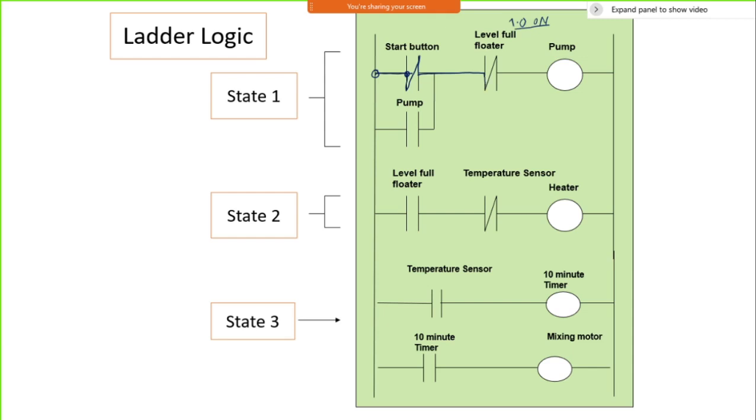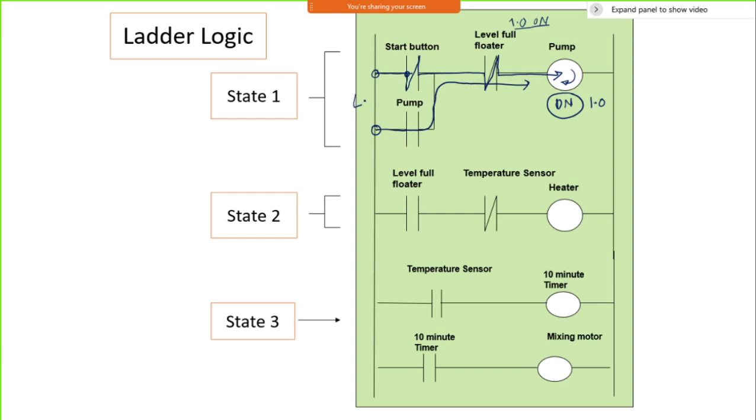If it is not on, then my signal will reach the pump, and the pump will start motion. And this pump will have a logic of on. On means it is now continuously running, and that logic is represented as 1. Then once I release this button, power will continue flowing from this end to this end.